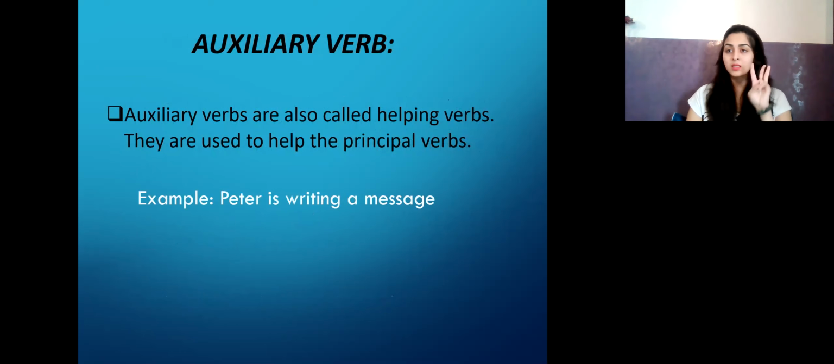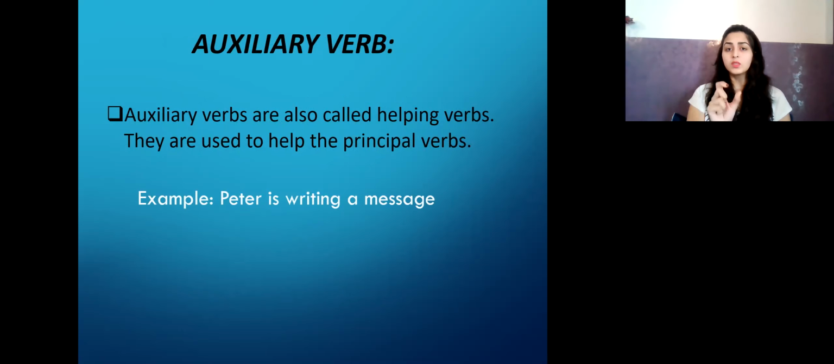Auxiliary verb, the last kind of verb. Very easy. Auxiliary verbs are also called helping verbs. They are used to help the principal verb. Now there are two types of verbs. One is the principal, that's the main verb, and one is the helping verb.